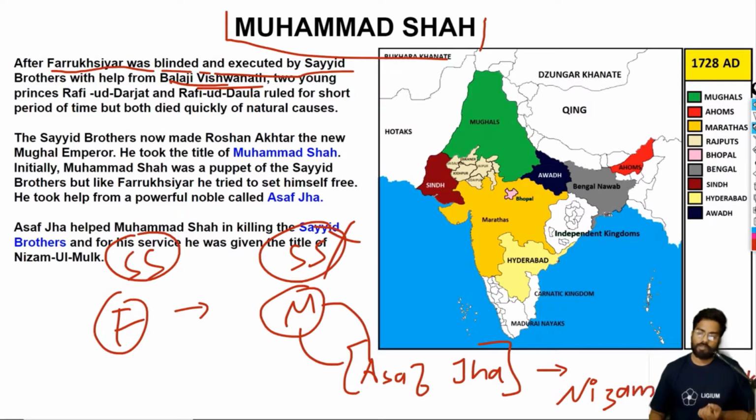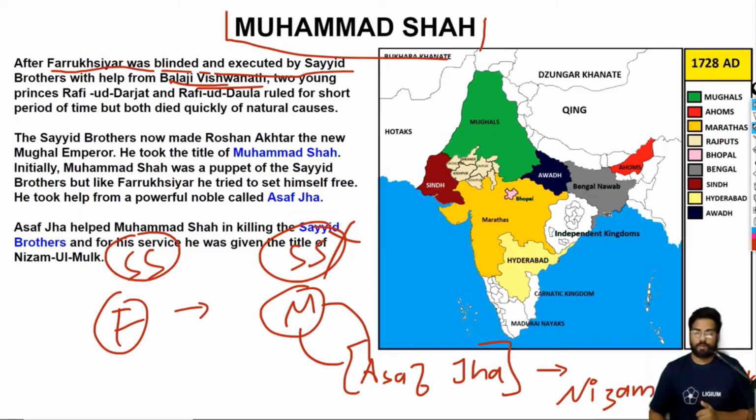Basically, it means that he was the prime minister, the title of a prime minister or a governor. It doesn't really matter what it is. Asaf Jah was a powerful ruler. Along with Muhammad Shah, he deposed the Sayyid brothers and had them executed. So the Sayyid brothers were gone, and the Nizam ul Mulk, the supreme leader or prime minister of the Mughal Empire, was now Asaf Jah.